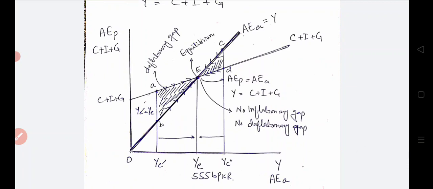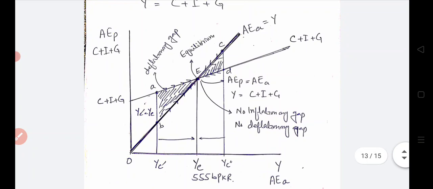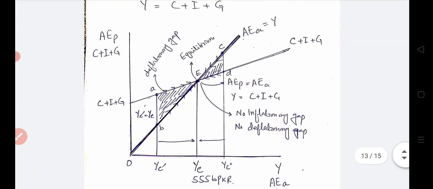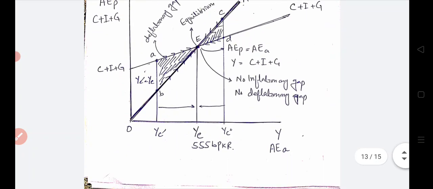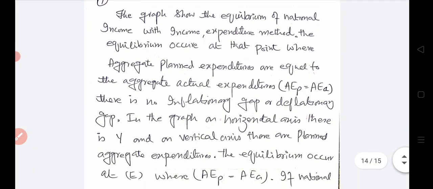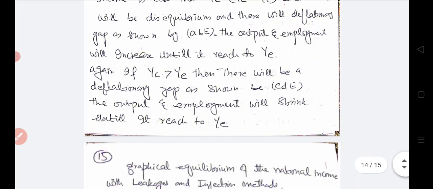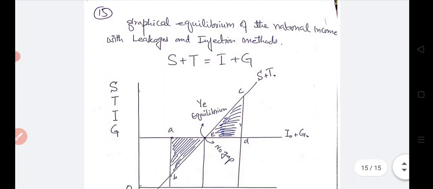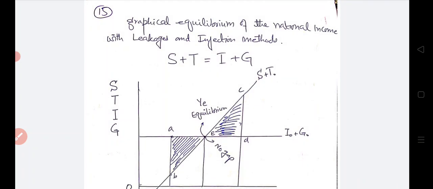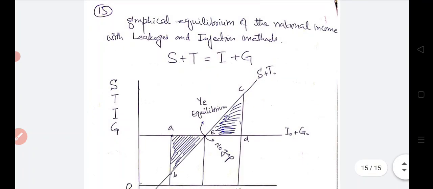This was the graphical presentation of the national income equilibrium through the income and expenditure method, and we have also explained here the inflationary and deflationary gap. Now we study, on slide number 15,